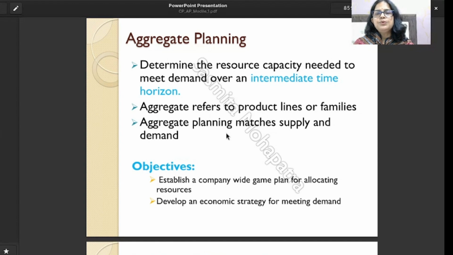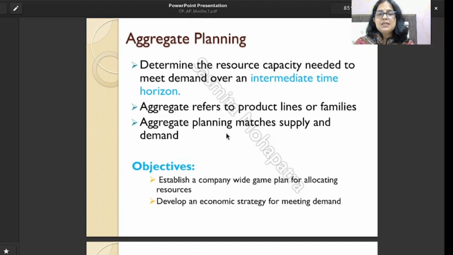We don't go to the SKU, the stock keeping unit level of calculation. We only see the number of products we are producing and the resources we need to produce these products. So we can say it is a balance between supply and demand.